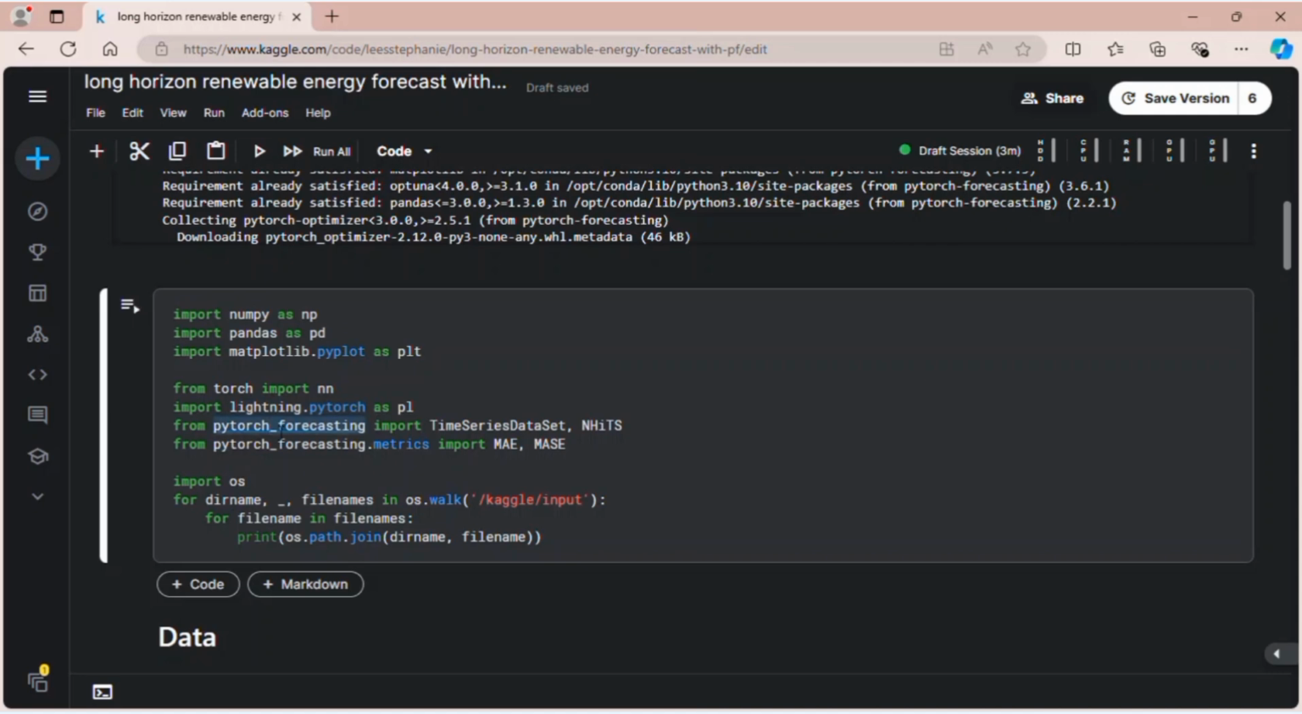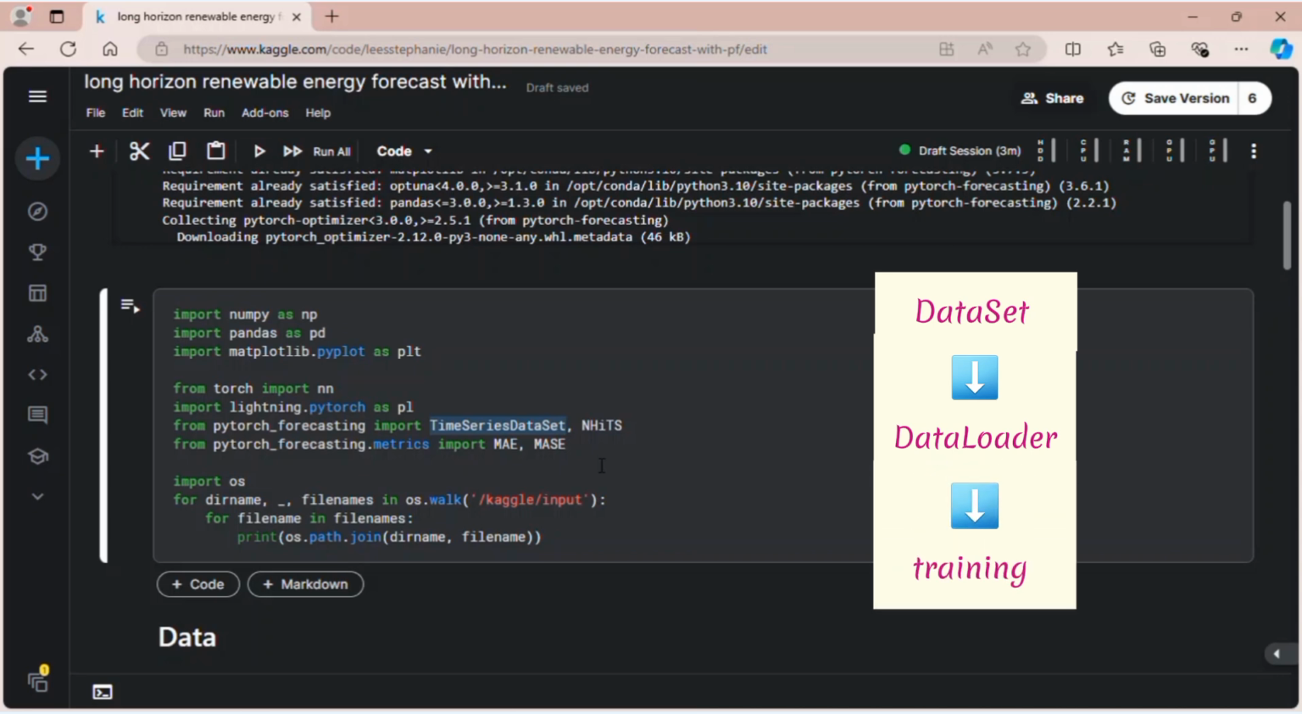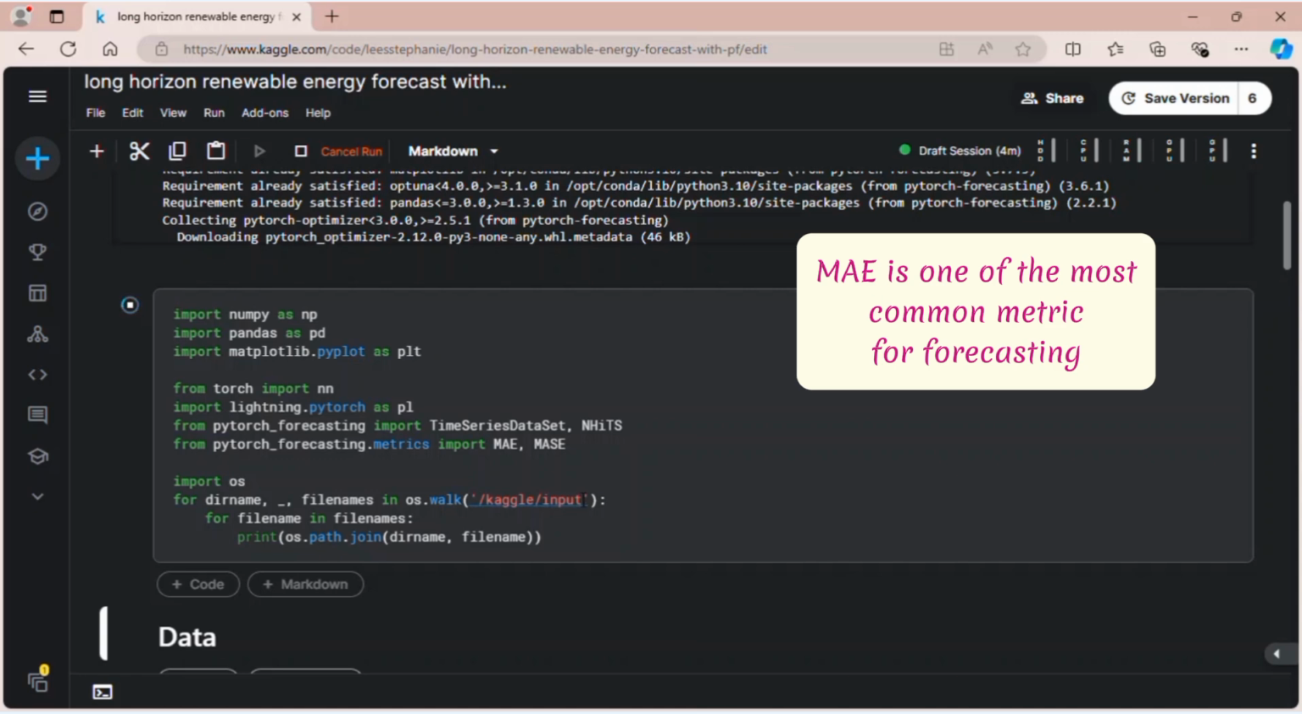And then from PyTorch Forecasting, we import a TimeSeriesDataSet. In PyTorch, if we want to train a model, it's like in TensorFlow actually. We need to start from a dataset, then make a data loader from that dataset, and then use that data loader for the training process. And then NHITS, this is the main class of today's video. And to measure the performance of the model, the default metric is MASE, but I'm going to use MAE as well because this is the standard metric. Okay, so let's run this cell.